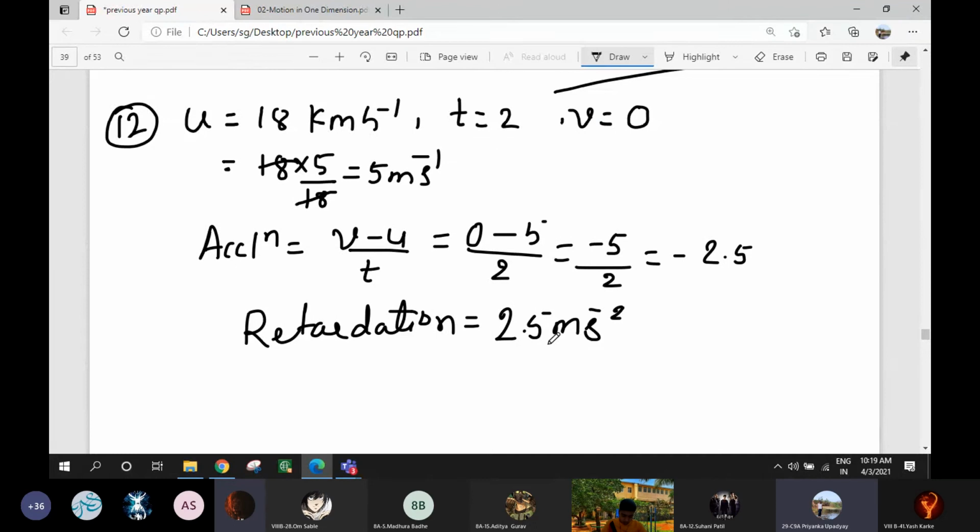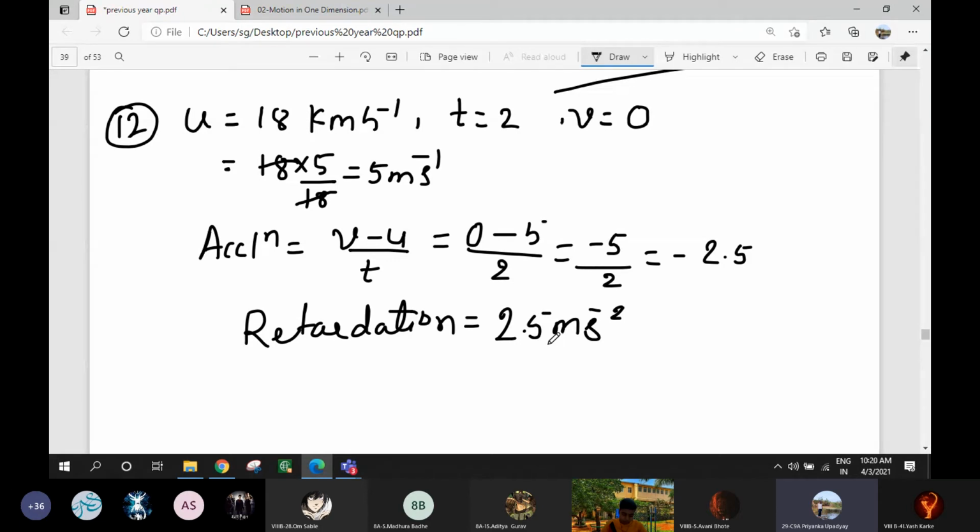Miss, can you just repeat how to find whether it is acceleration or retardation? How to recognize in the sum whether it is acceleration or retardation? See, simple example you take: you're moving with your father on a bike. As you start the bike, your initial velocity will be 0, and after some time you will acquire some velocity, for example 18 kilometer per hour.